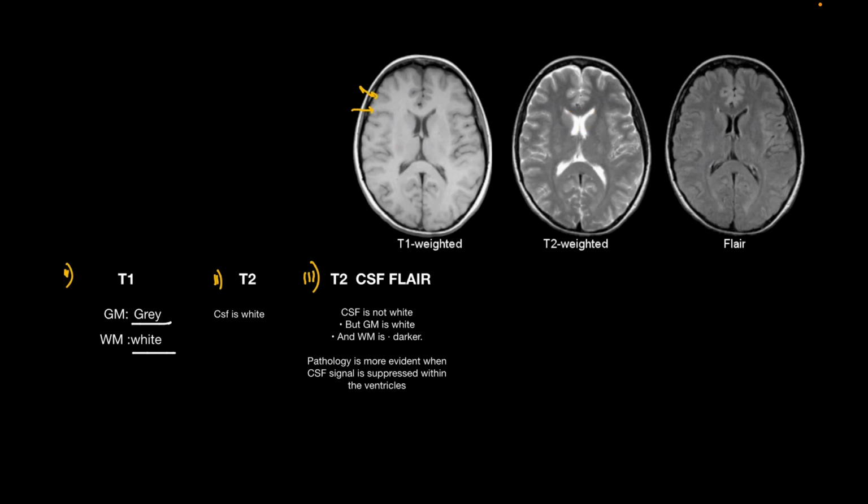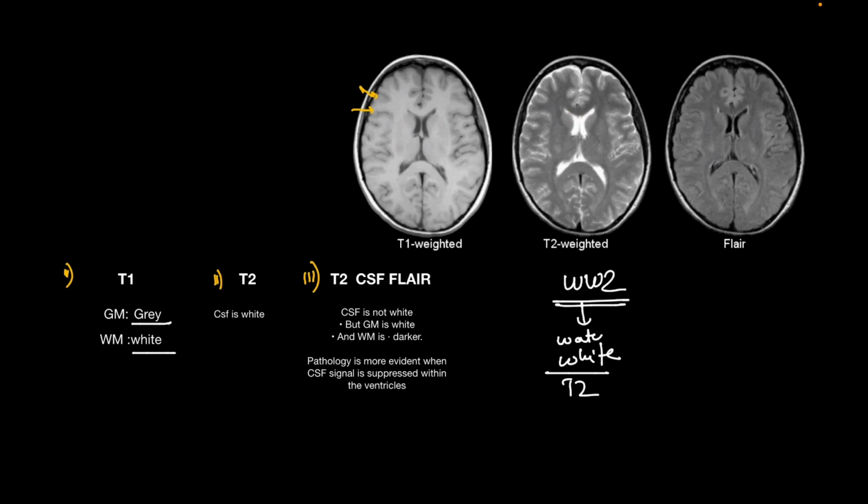So how can we remember it? You can remember it by the mnemonic World War II: water is white on T2. So CSF is white on T2, and in T2 CSF FLAIR the CSF is not white, but gray matter is white and white matter is darker.